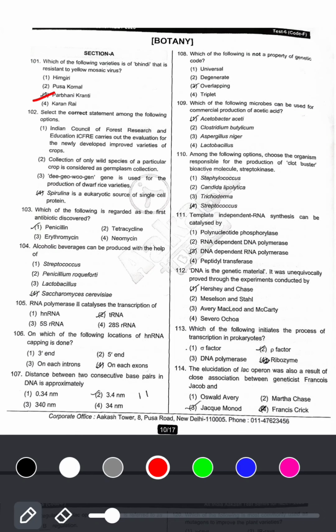Next, select the correct statement among the following options. Indian Council of Forest Research and Education ICFRE carries out the evaluation for the newly developed improved varieties of crops. ये तो ठीक लग रहा है. Collection of only wild species of a particular crop is considered as germplasm collection. ये तो wrong है.